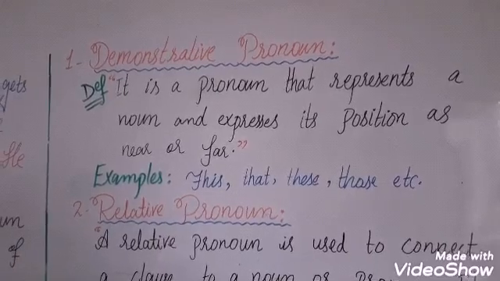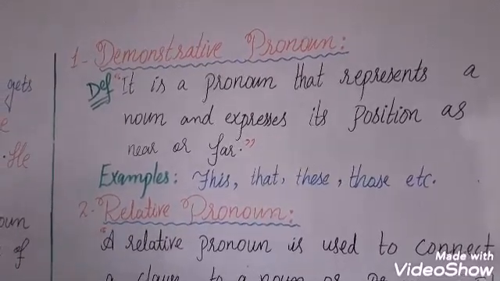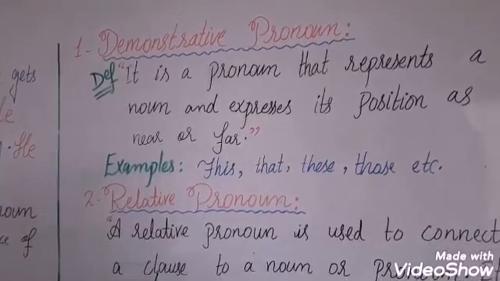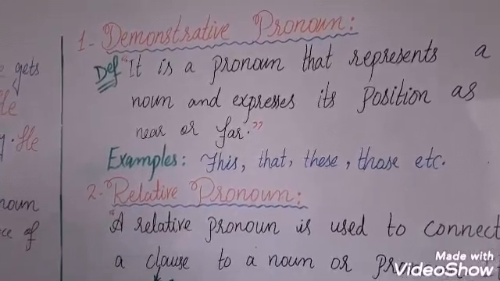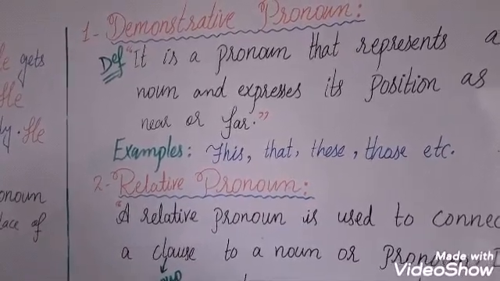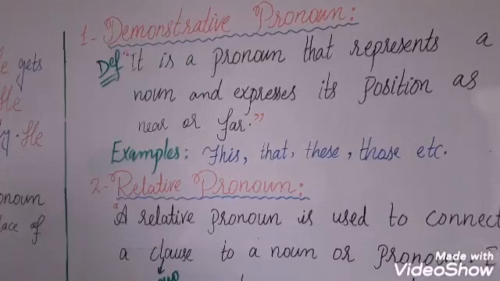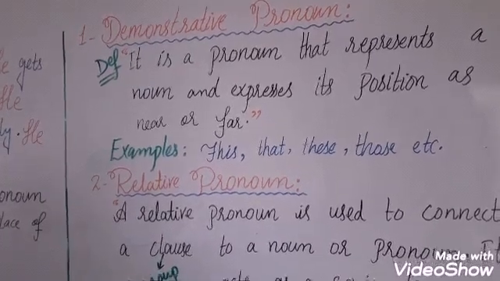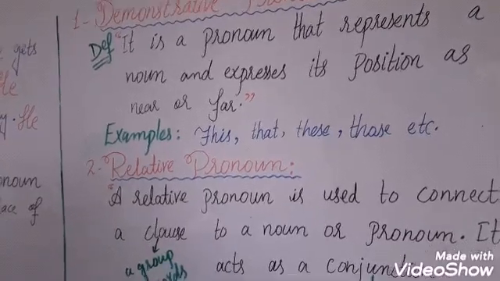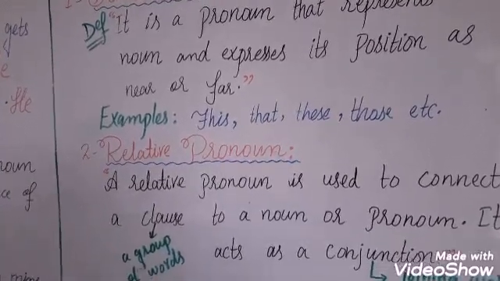So it means that this pronoun represents a noun. It expresses that this noun belongs to a near position or a far position. Examples: this, that, these, those, etc.